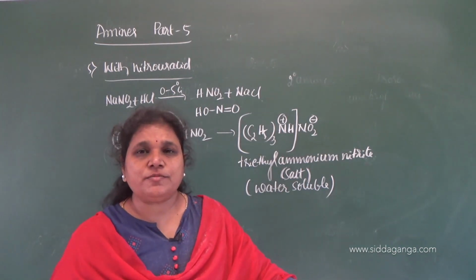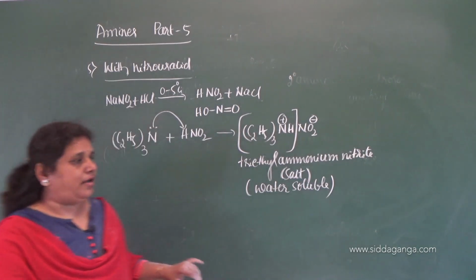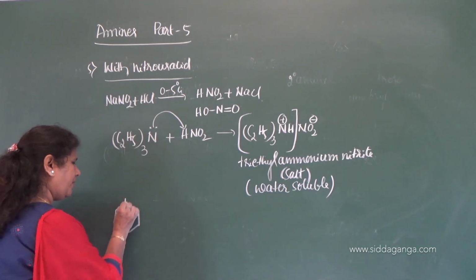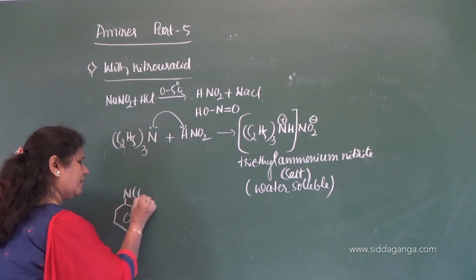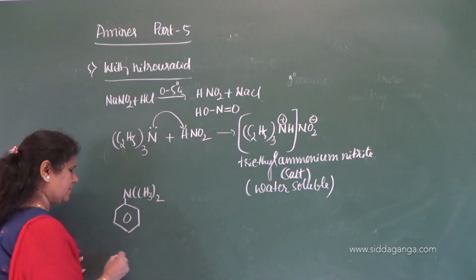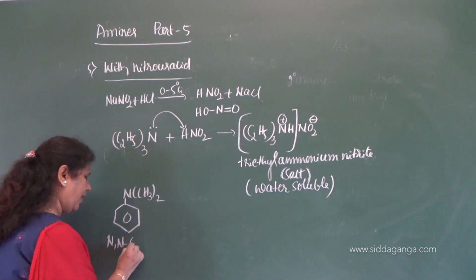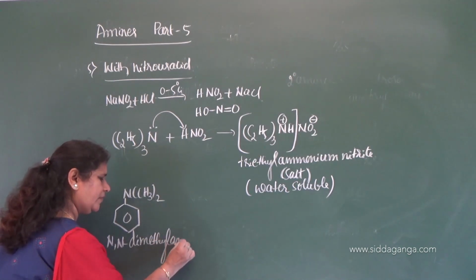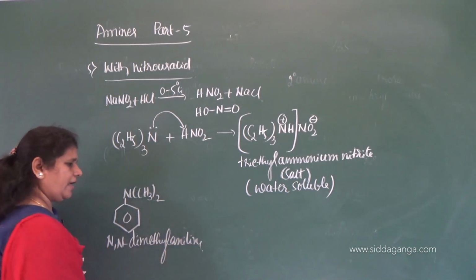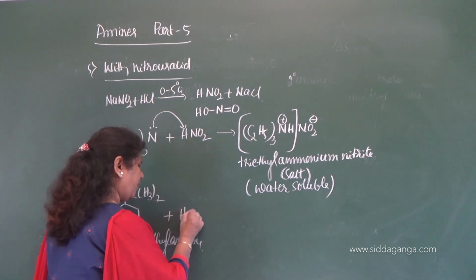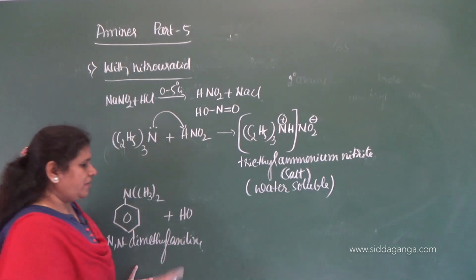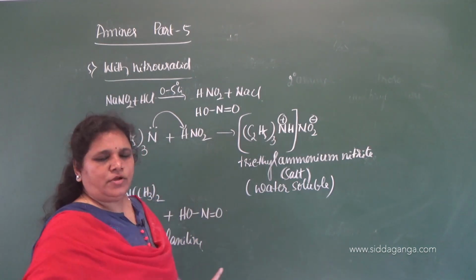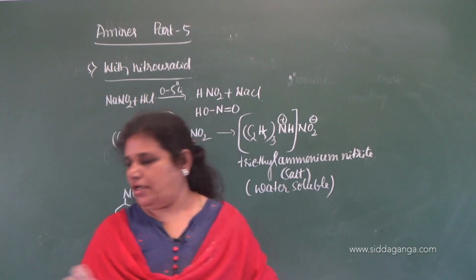Okay. Now let us move on to the aromatic tertiary amine. Let me give the example N(CH3)2, that is N,N dimethyl aniline. When it reacts with HON=O, what is the product which forms here?